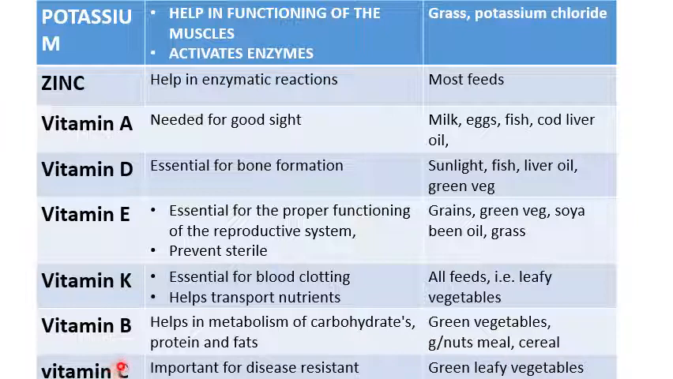Vitamin C is also important. It is important just because it will help the animal to be resistant to most diseases. It will make sure that the animals will achieve resistance to diseases. They will not easily be attacked by diseases. Vitamin C is commonly found in most of the green leafy vegetables.